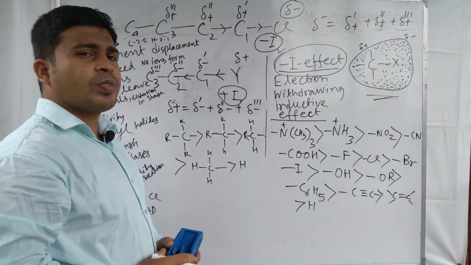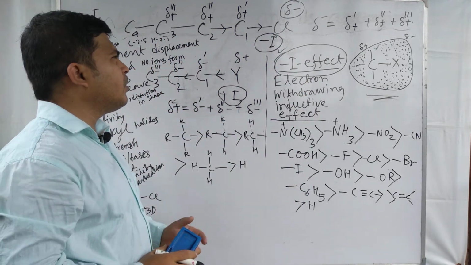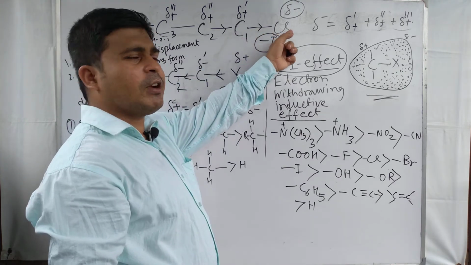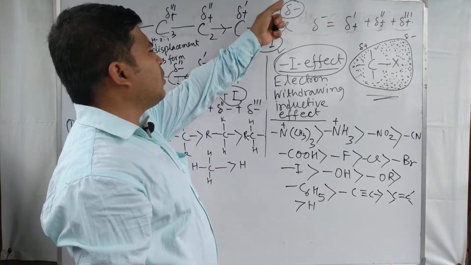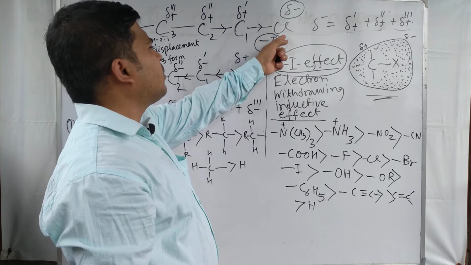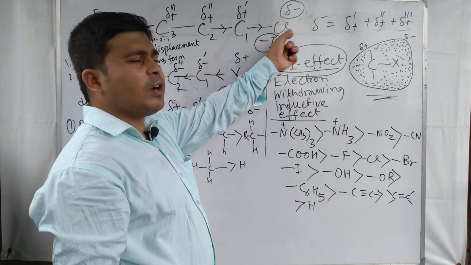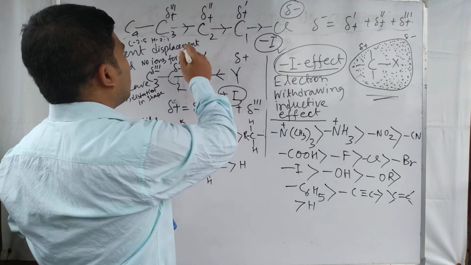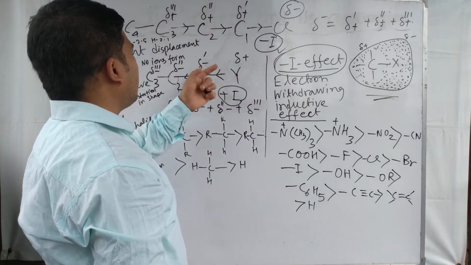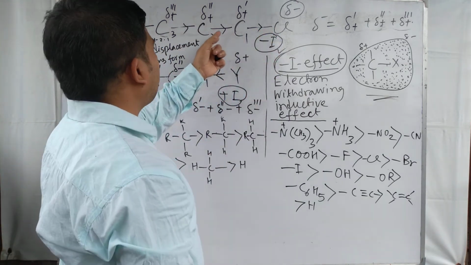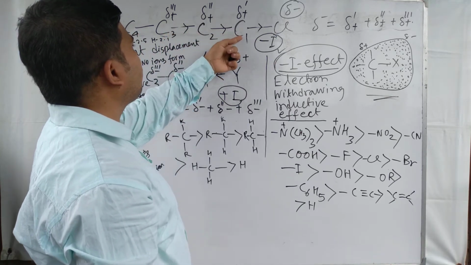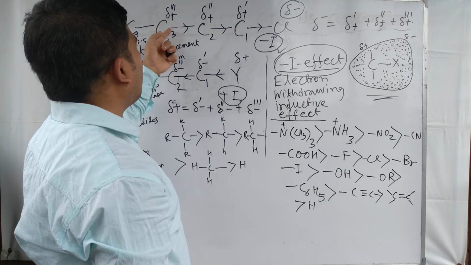And this is an example of minus I inductive effect. In case of minus I inductive effect, the electron is withdrawn by the more electronegative atom or more electronegative group. Here the chlorine atom is more electronegative and withdraws the electron pair from the carbon chain, and this withdrawing goes up to the second carbon atom, up to C3.